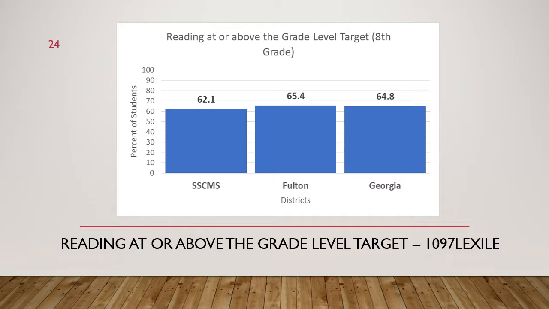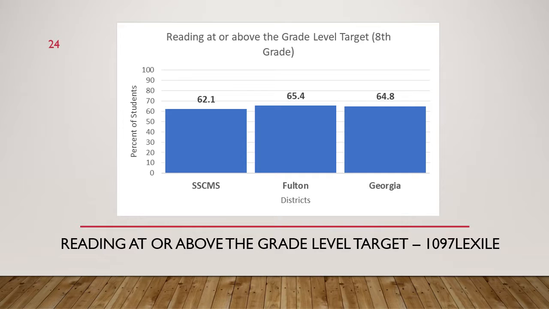And then looking at our reading at or above grade level target. So the state has set the grade level target as a Lexile level of 1,097. So this is only for the 8th grade, reading at or above the grade level target. For Sandy Springs, we are at 62.1% of our 8th grade population reading at or above that 1097. And it does fall short of both Fulton County and Georgia. So we are working to move that up and focusing on setting a goal for that grade level target.